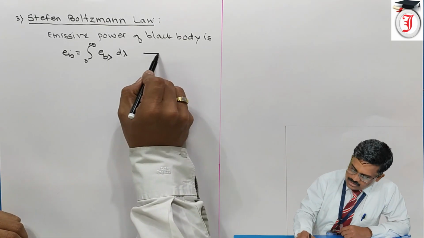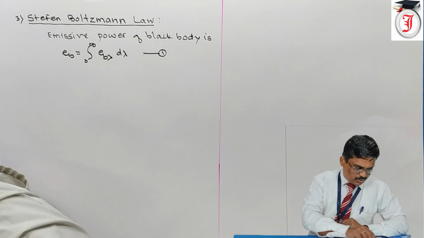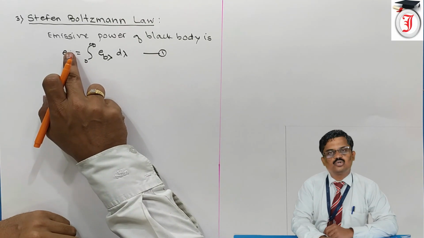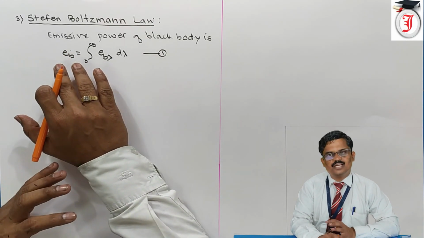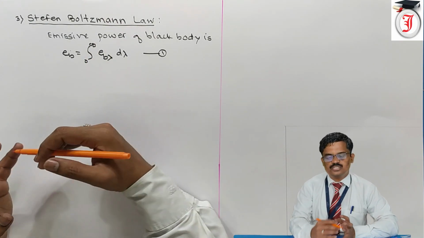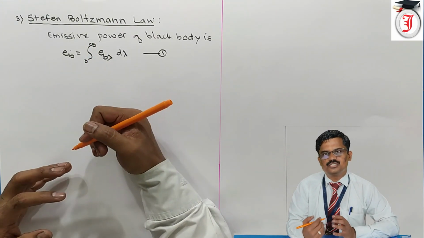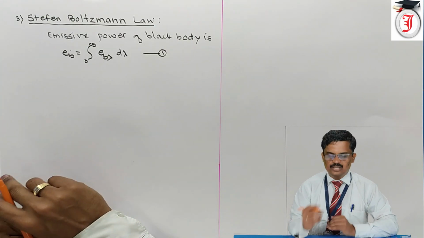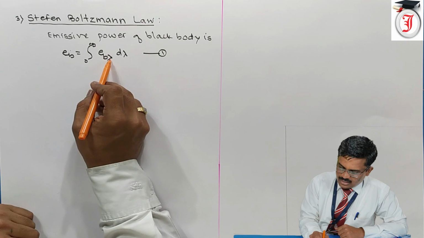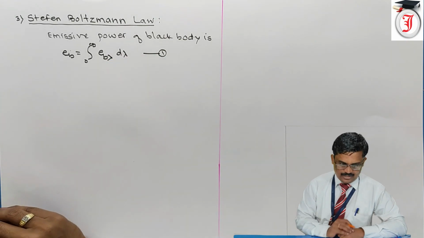Let us consider this as equation number 1. So the total hemispherical emissive power of a black surface is equal to the sum of all the monochromatic emissive power for all wavelengths, so integration of 0 to infinity EB lambda d lambda.